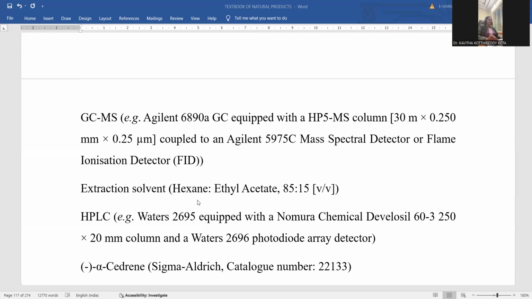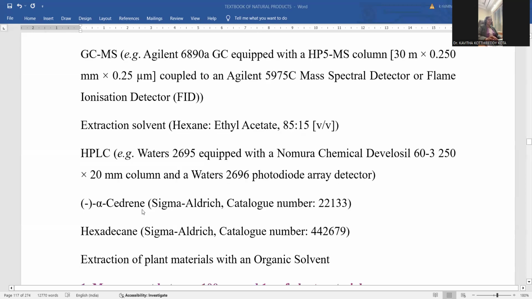A suitable extraction solvent is hexane in combination with ethyl acetate. One is non-polar and the other is a polar solvent, taken in an 85:15 ratio, that is volume by volume, right? So both are taken: a maximum of hexane and a tiny quantity of ethyl acetate, like 85:15, volume by volume, as a solvent mixture or as a mobile phase.